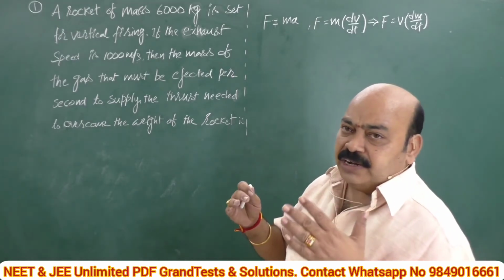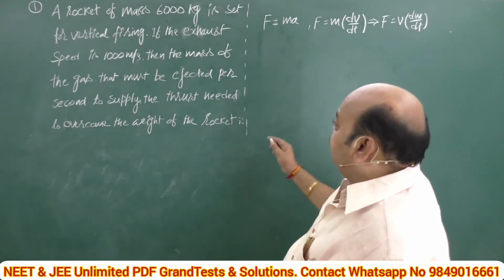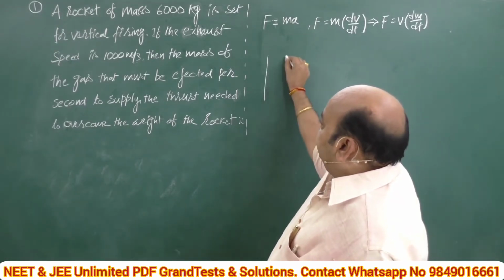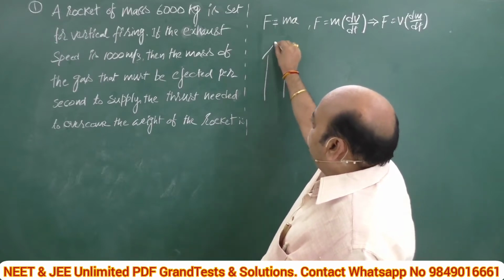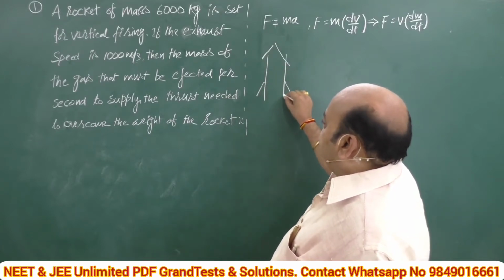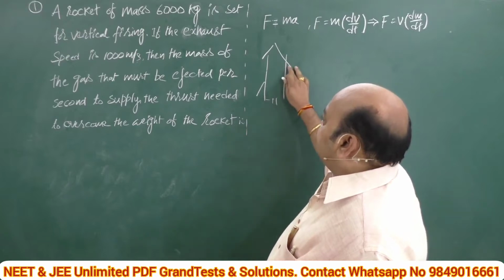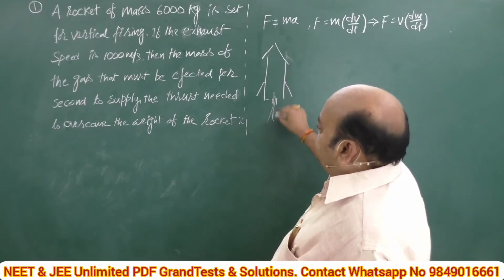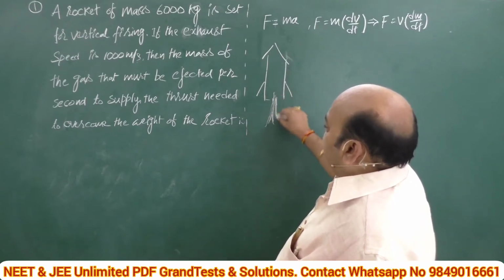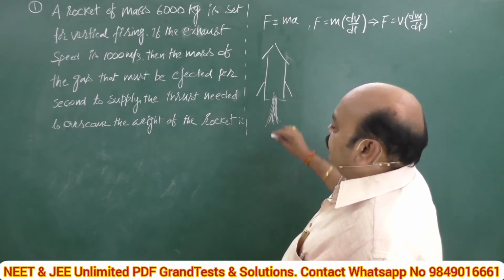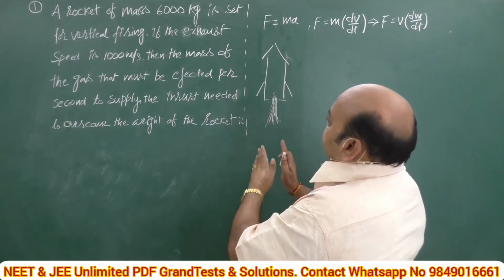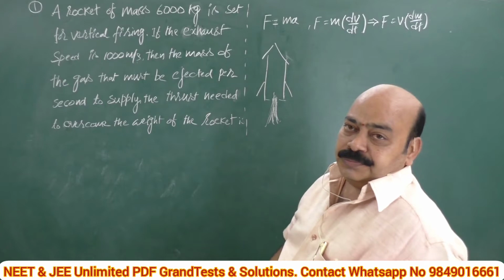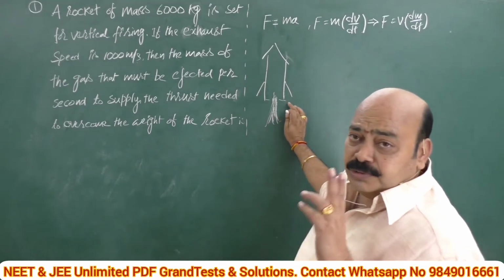First, I will try to visualize the problem. It's a rocket problem concept. The rocket is set ready for vertical firing. This is the rocket symbol. When gases rush out from this, it will give the upward motion. For this, it has to do two things.